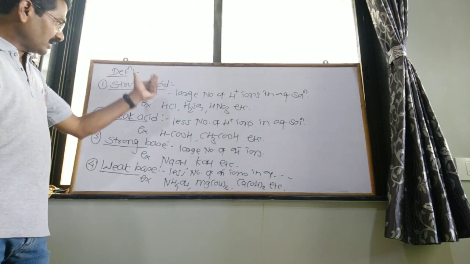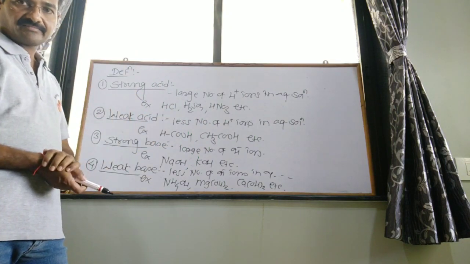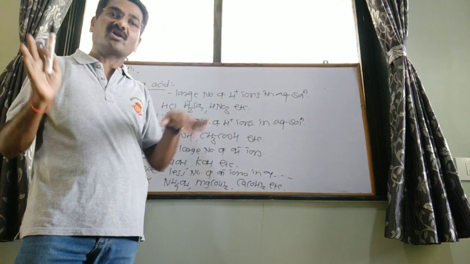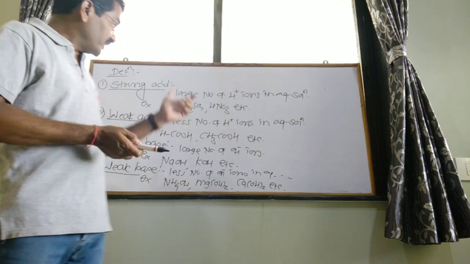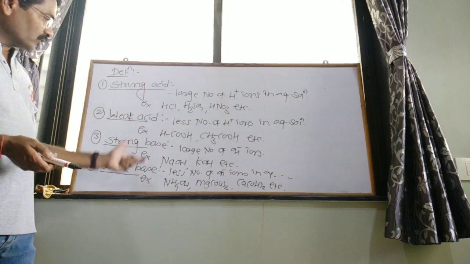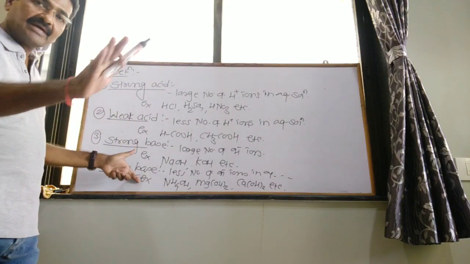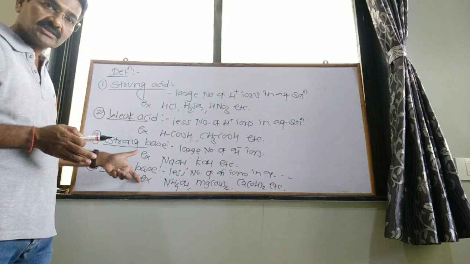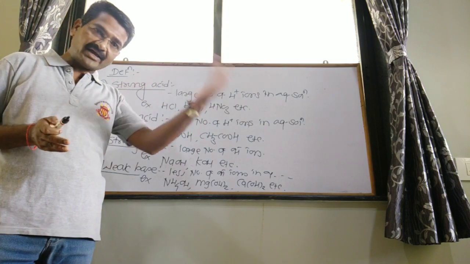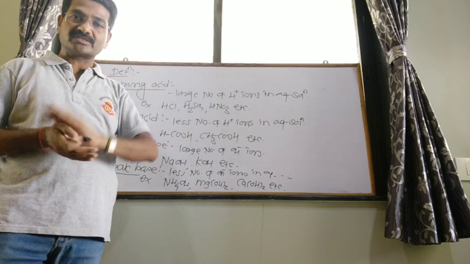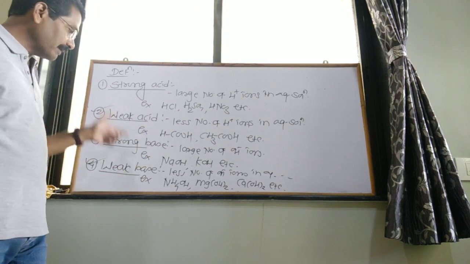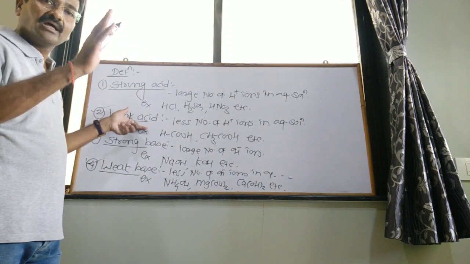So all these definitions are very important. Why? Because after some time we will discuss the Ostwald dilution law, and we need to know which terms are applicable for it. Out of these four terms, only weak acids and weak bases are applicable for the Ostwald dilution law, because they dissociate partially, so both ions and unionized molecules are obtained.